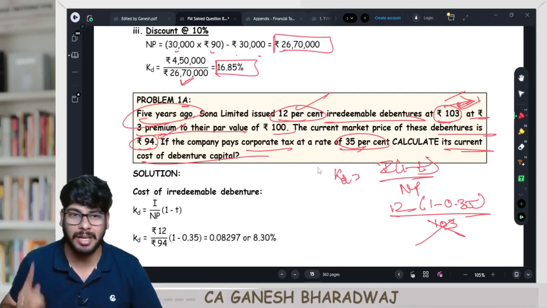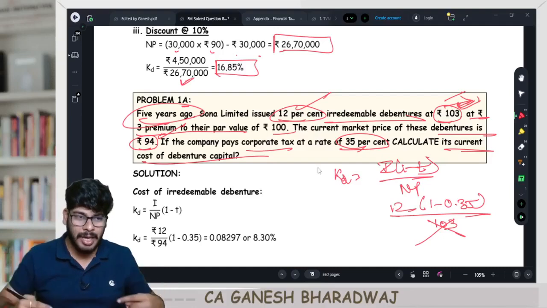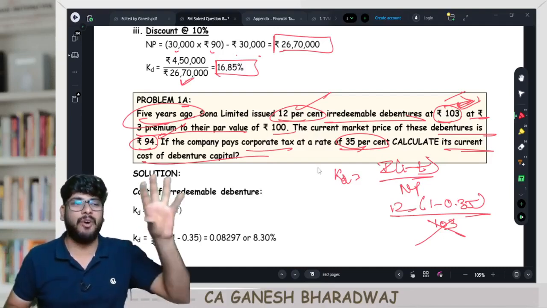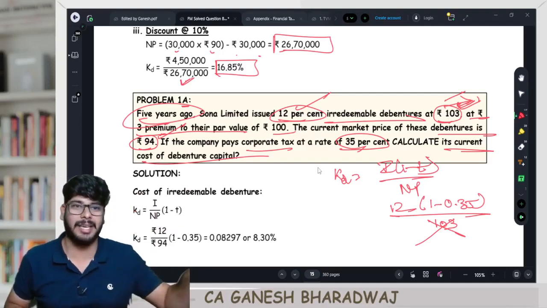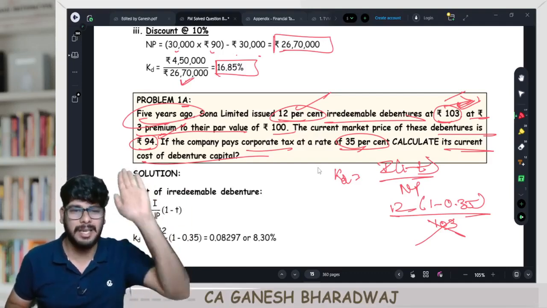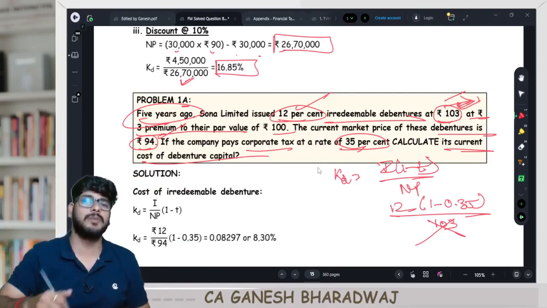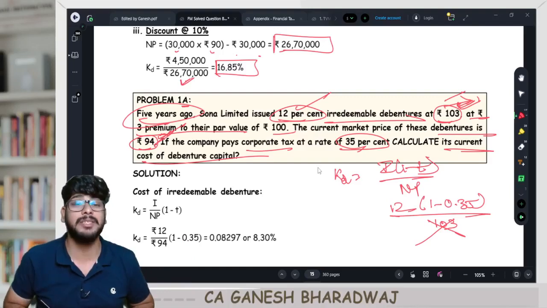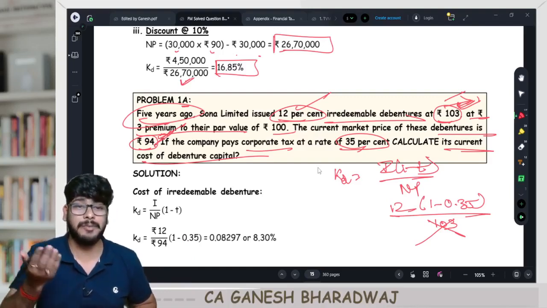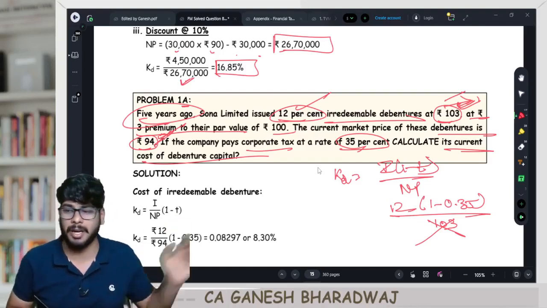Are you able to understand this? I repeat, today, if I'm going to the public for issuing this debenture, what will be my cost? And hence, in this case, past data is irrelevant. If I'm going today, how much will I receive? Only 94, because prevalent in the market, the current market price is only 94. Current market price for debenture, how, sir? Just now I told you there's a debt market available.